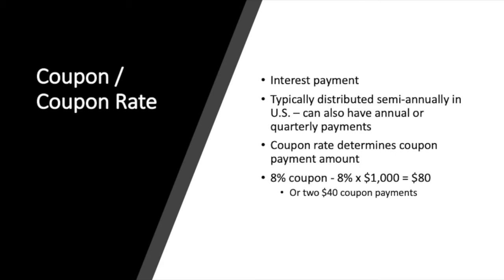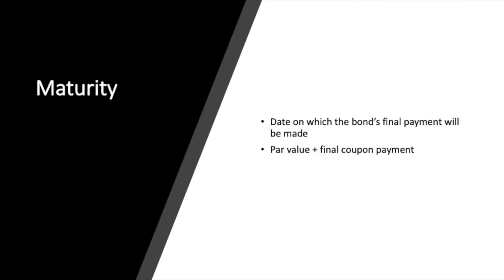For example, an 8% coupon means the investor will receive 8% of the $1,000 face value, or $80, every year. Note that the coupon is quoted in annual terms, so if the bond pays its coupon semi-annually, the investor will receive two $40 coupons per year. Maturity. The maturity date is the date on which the bond's final payment will be made. On this date, the par value is returned and any other remaining amount is paid to the investor, and the bond stops paying interest.